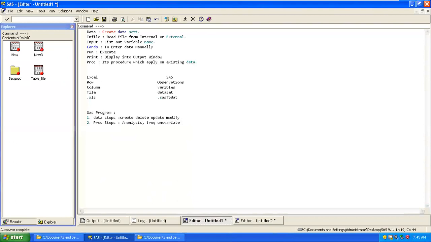Proc generally talks about how I'm proceeding to do analysis on those things. So we always use proc steps for analysis: proc means, proc frequency, your correlation matrices, your logistic regression, linear regressions. These can all be done once you have data in your hand.